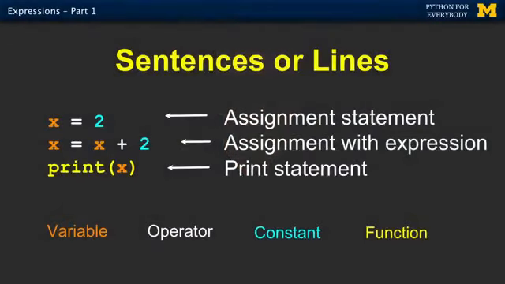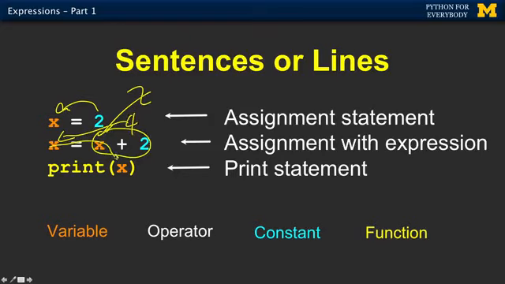And so this is just another sequence of code, and it shows how you can also use a variable on the right-hand side. So put 2 in some memory and label it X. Pull that 2 back out and then add 2 to it. So this little thing here becomes 4, and then stick 4 into X.